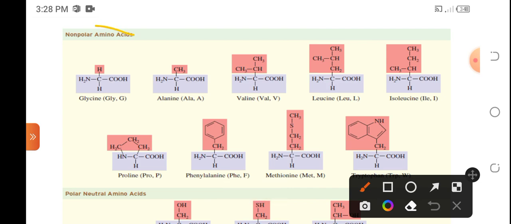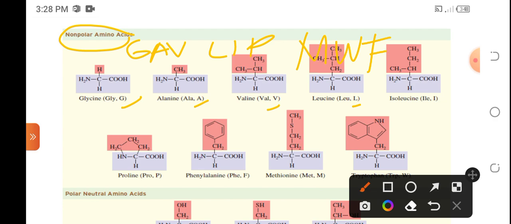So say for example, for nonpolar, pwede natin siyang i-specify na GAV, LIP, MWF. Para mas madali tayong mag-review. Okay, anong ibig sabihin ng GAV, LIP, MWF? So you have glycine, alanine, valine, leucine, isoleucine, proline, methionine, tryptophan, and phenylalanine.